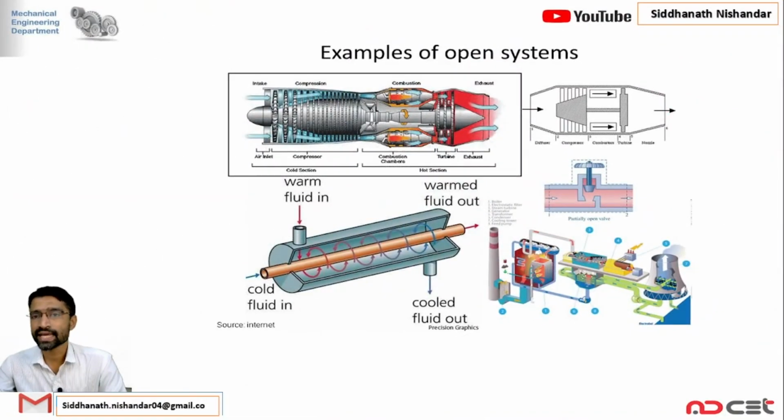These are different examples of open systems. We also see the heat exchanger, flow through a pipe, and gas turbines. These are all examples of open systems. Students, I hope you thoroughly understood the concept of open system, closed system and isolated system. The other topics of unit 1 we are also going to discuss in the coming videos.